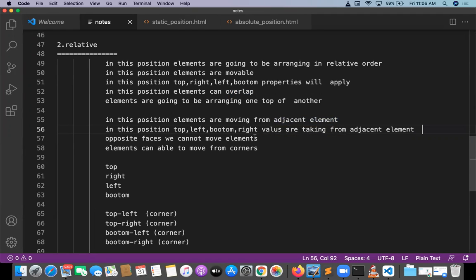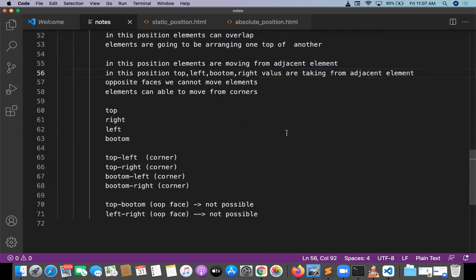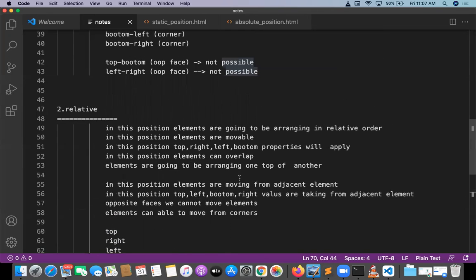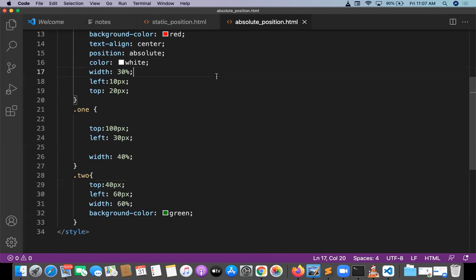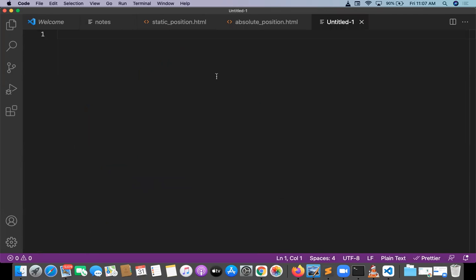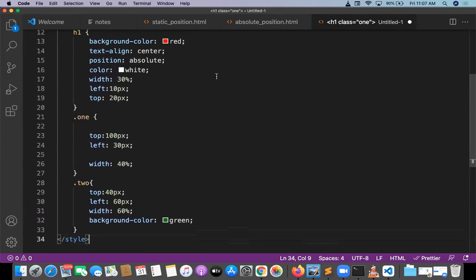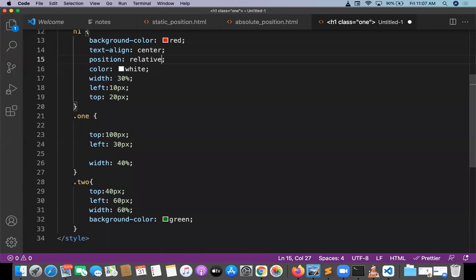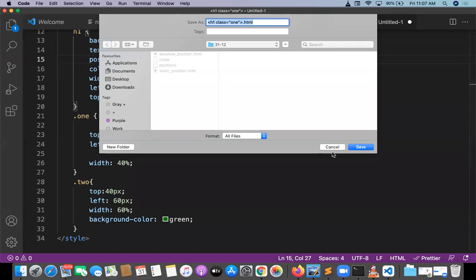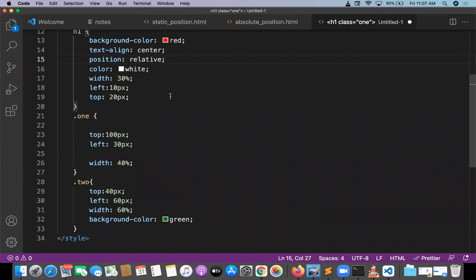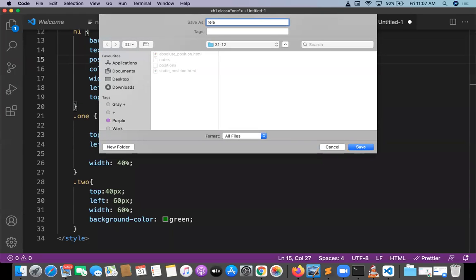Opposite faces will not apply. That is common: on opposite faces we cannot move the elements. Elements can move from the corners, so top-left, bottom applies, and top-right, bottom corner applies. So all these are possibilities, and these others are not possibilities. The concept is the same. Let me go with the relative position. Copy the complete program, take a new program, and here I'm just changing the position to relative. Save the program. This will be relative position.